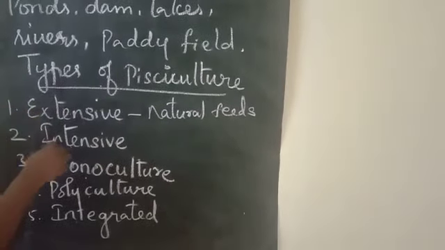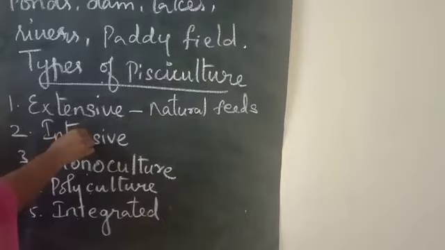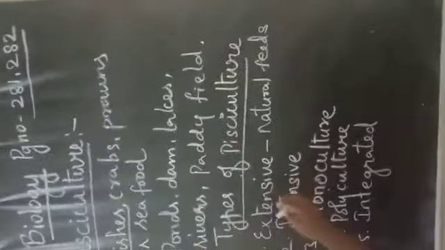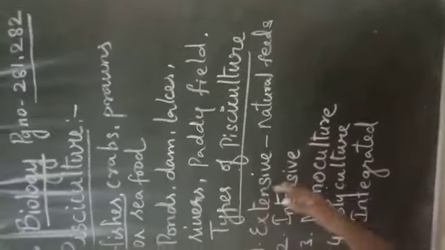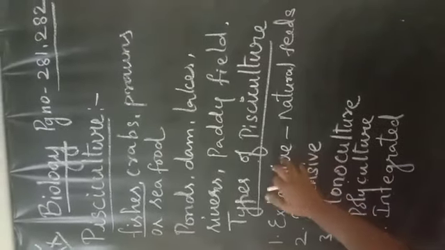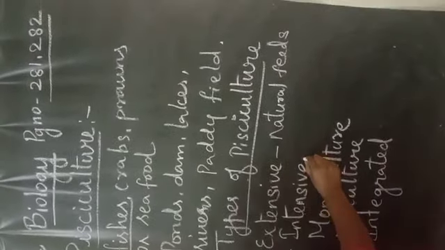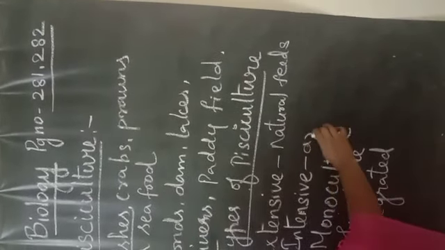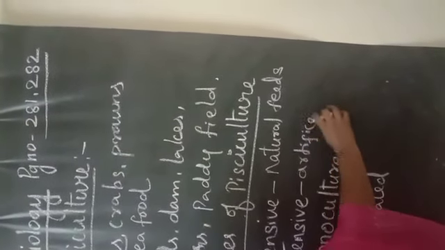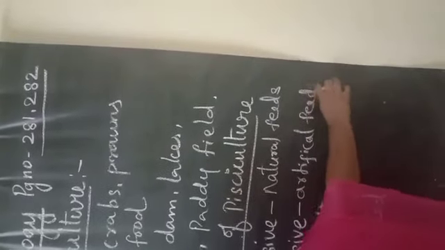And the next one, intensive fish culture, is nothing but culture in a small area with a high stocking density, providing artificial feeds to increase their production. So to increase their production, artificial feeds are provided. So that is called intensive fish culture.